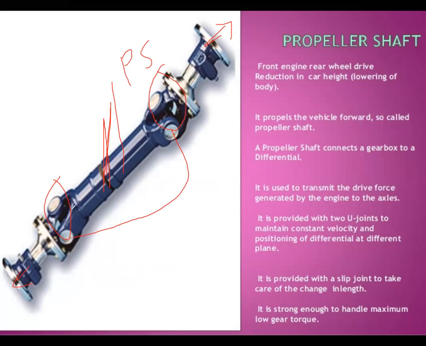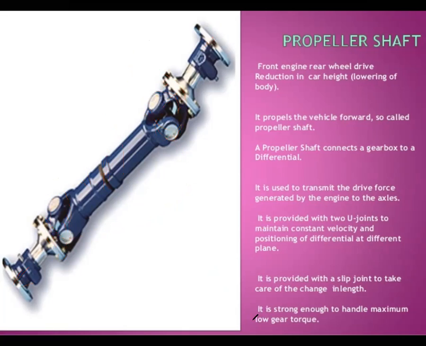Right. So here it can be defined with some angle, because whenever the vehicle is taking bumps on the roads, it has to carry the loads. In order to carry and absorb the loads, the differential unit is provided with some angle, so that the vehicle would be safe in those conditions. That is the propeller shaft.